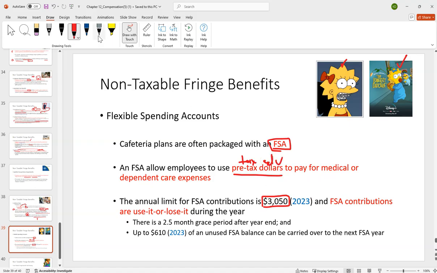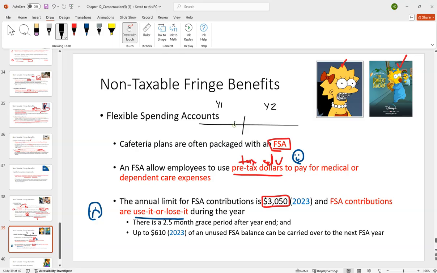Now that's the good, right? So I'm going to put a smiley here. That's the good with it. Here's the bad, right? You have to be careful with these. They're use it or lose it during the year. So what might be a setup of an FSA where it makes sense, right? So here's year one, here's year two, right?